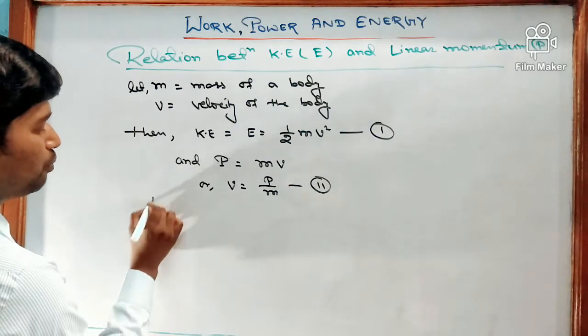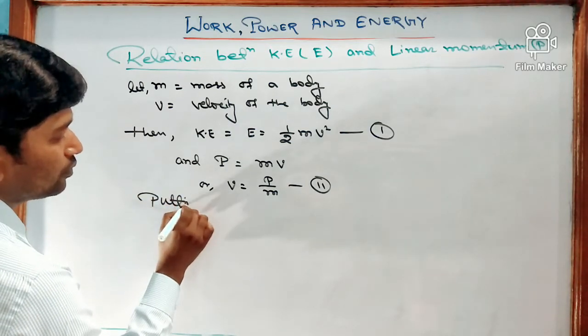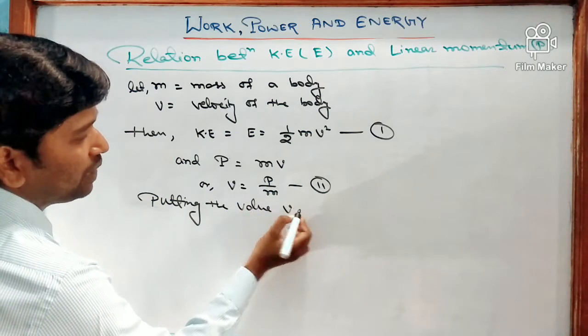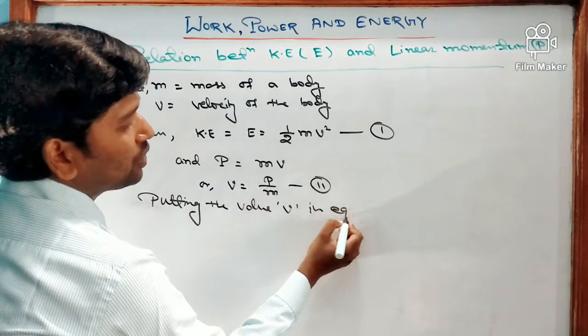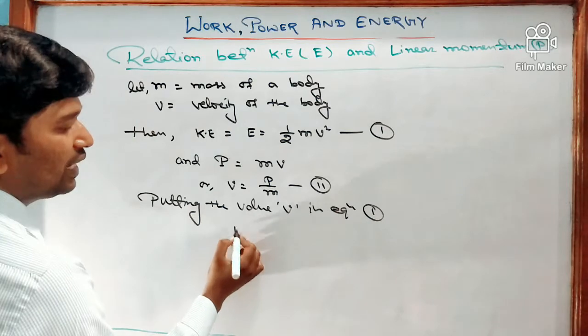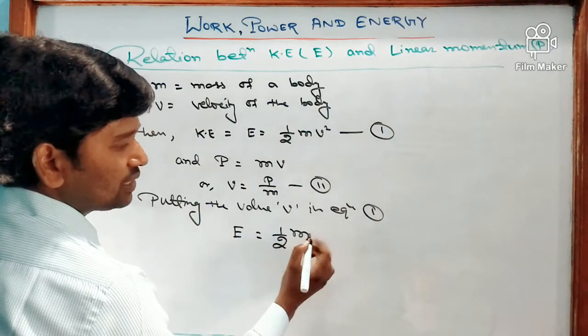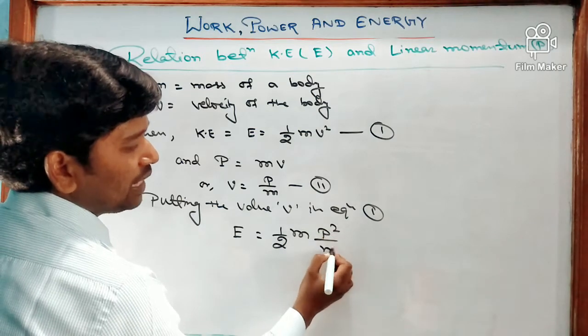Putting the value of V in equation 1, we get kinetic energy E is equal to 1 by 2 mass into P square by M square.